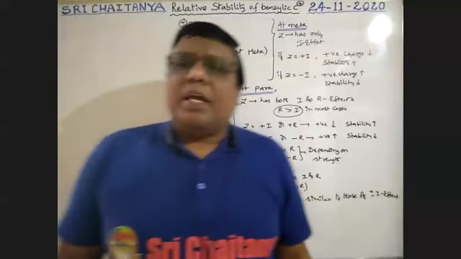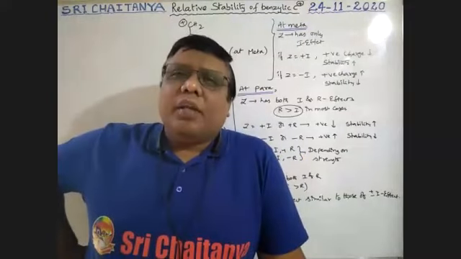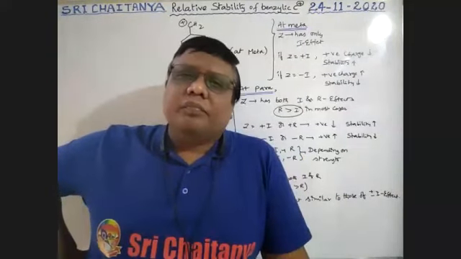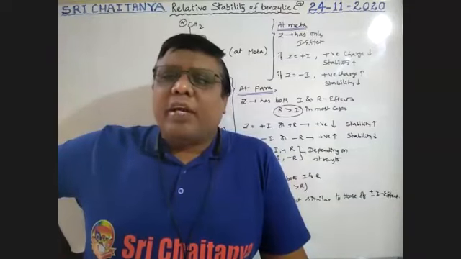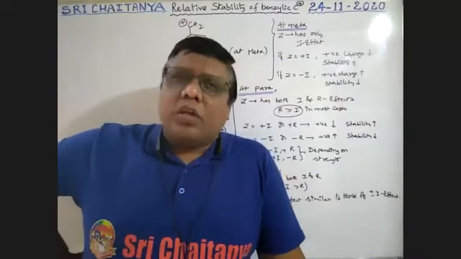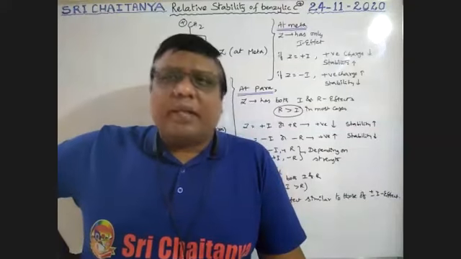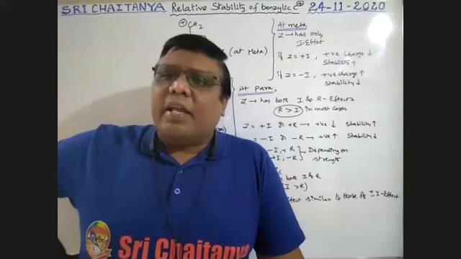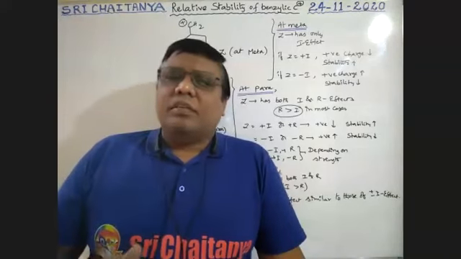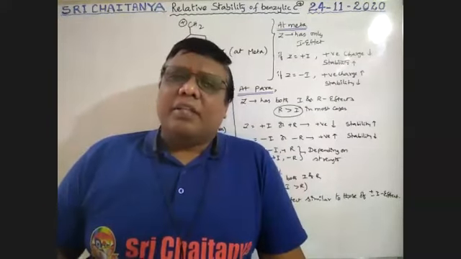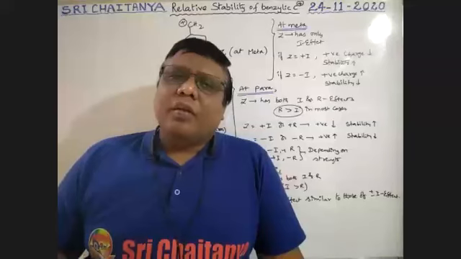In our yesterday's class, we started reaction intermediates. What are those reaction intermediates? Those are not reactants, those are not products, but appear in between reactants and products, and further react to give other radicals or products.